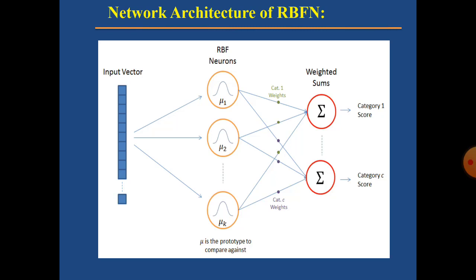Coming to the output unit, it is nothing but the summation unit. Here we are going to categorize based upon the score. Most probably the value will have a positive weight. If we have a positive weight for the RBF neuron, it means it belongs to that category. Otherwise, we will get a negative weight. So this is the introduction or overview of RBFN. Hope you have understood. Thank you.